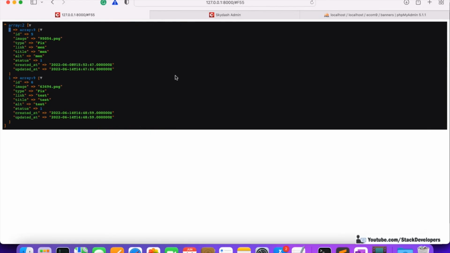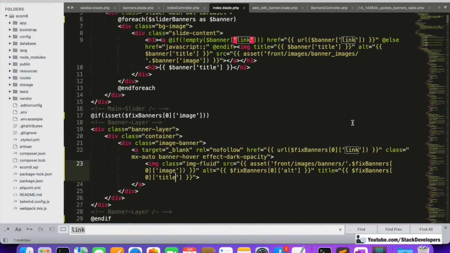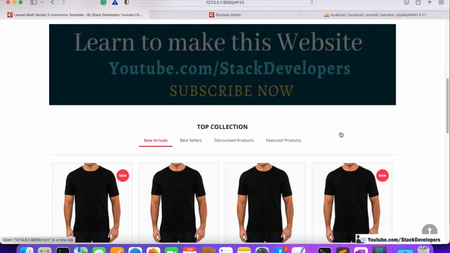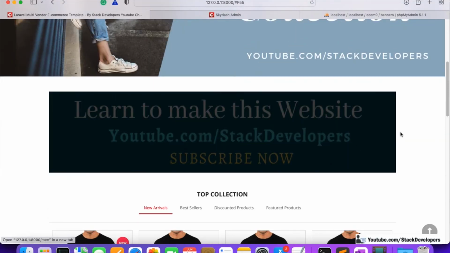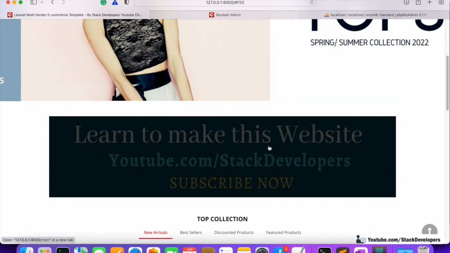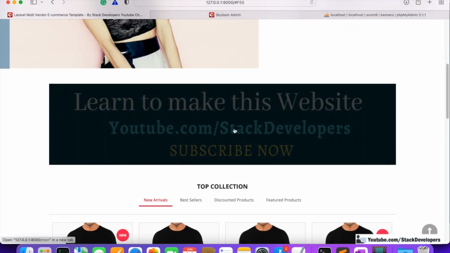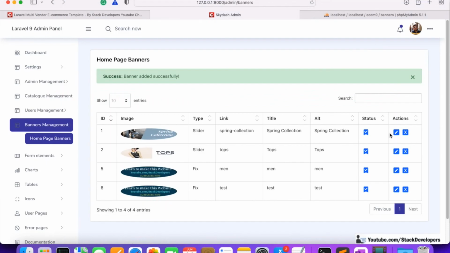Now we are going to check here, refresh here, and see. Maybe there is an issue with its path. In front images, banner images must come, banner underscore images. Okay, now the path is correct, and see, finally the banner is coming up, and this banner is coming up now from the admin panel dynamically. So you can see it's going to the man. Yeah, it seems to be going to the man, but we need to make sure what path we have given here. Oh yeah, man is here.